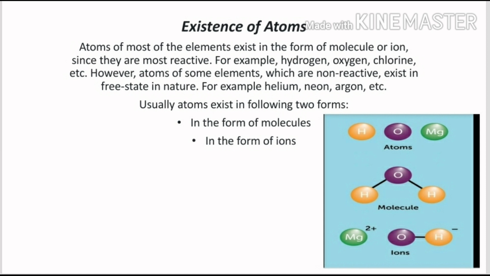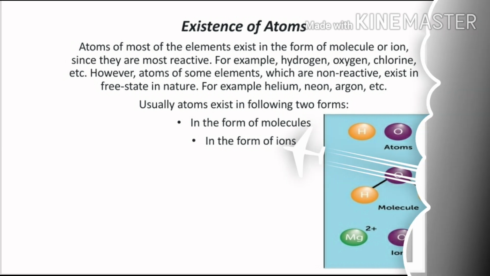That are helium and neon. They are also known as noble gases. So, by the conclusion, we can say the atom can exist in the form of molecules and in the form of ions. So, let's see the molecules.